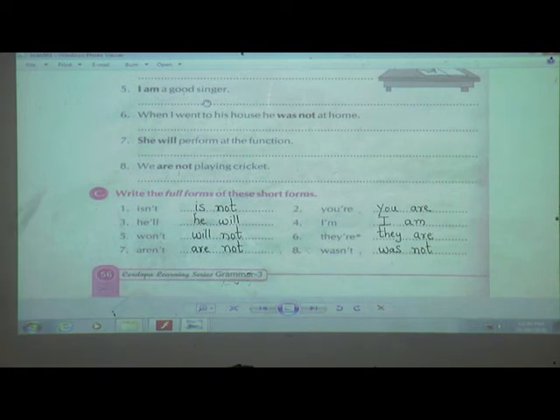Wherever I have told you to make a star mark, you have to learn that. Now I know you are excitedly waiting for the animation part of both the lessons. So first, which lesson have we finished, students? Yes, we have finished the verbs, that is lesson number 18, was and were. Have you finished this? So we can move forward.